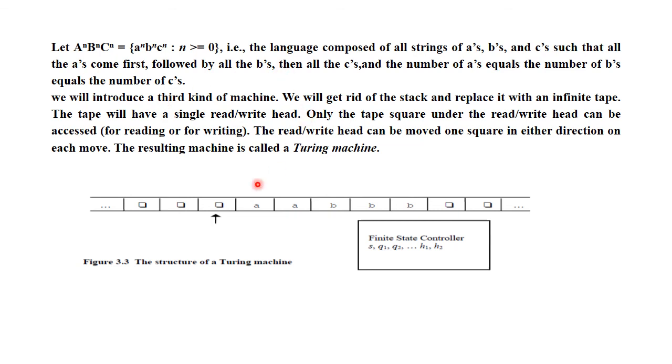That's why we need an infinite tape with the finite state controller. This is used to compare the number of A's, number of B's and number of C's. Here 3 characters need to be compared, which was not possible in the earlier kinds of machine. So, that's about language hierarchy.